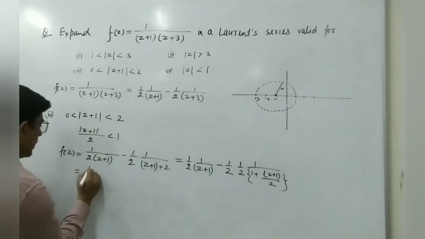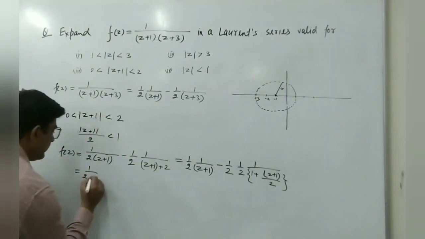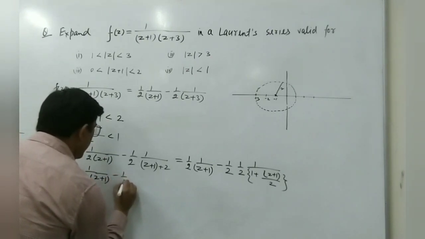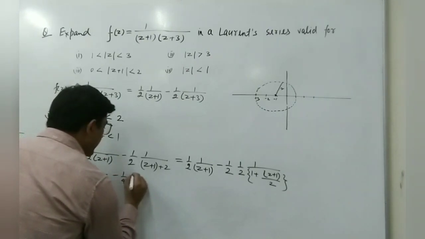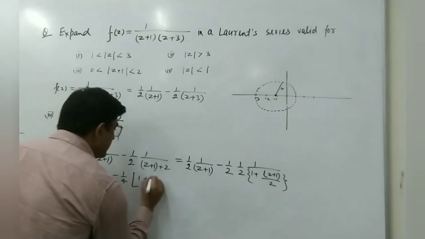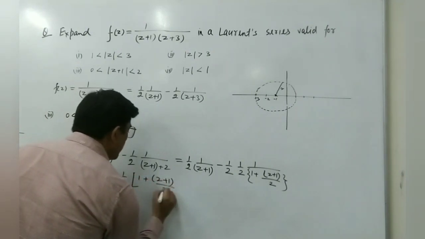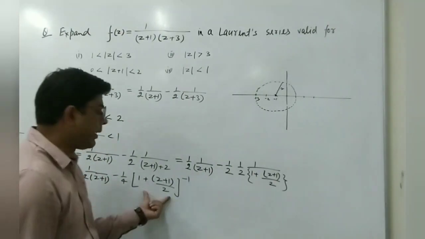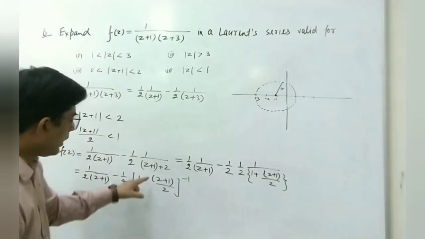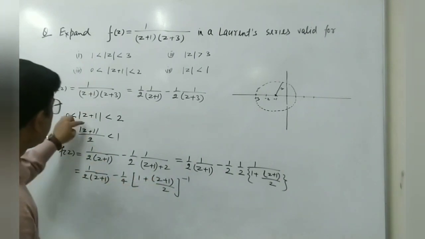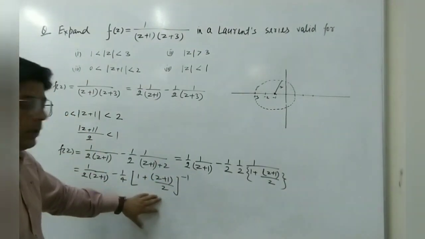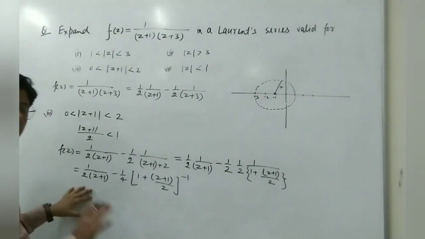The first term is again the same, 1 upon 2 z plus 1. And the second term will be 1 upon 4, and we can write it like this: 1 plus z plus 1 by 2, the power is minus 1. Again, we can use the binomial theorem from here because here we have z plus 1 by 2 and this mod z plus 1 by 2 is less than 1. So we will use the binomial theorem in the second term. The first term remains the same.